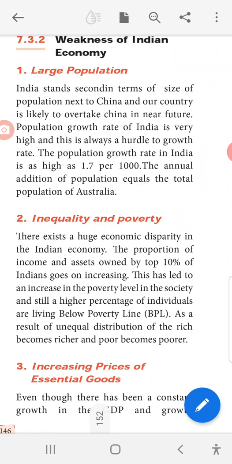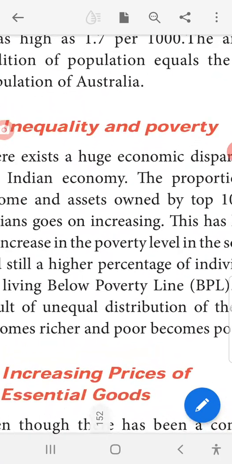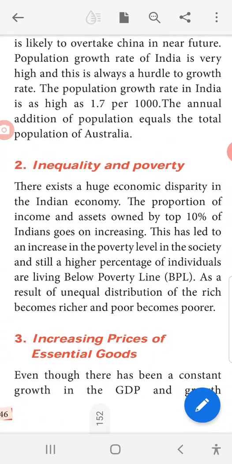Inequality and poverty. There exists a huge economic disparity in the Indian economy. Disparity means differences. The proportion of income and assets owned by the top 10 percent of Indians goes on increasing.